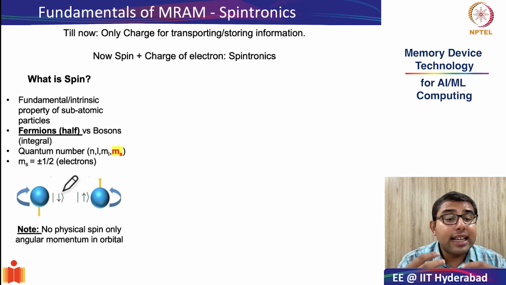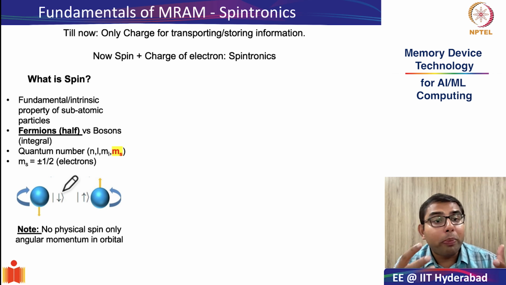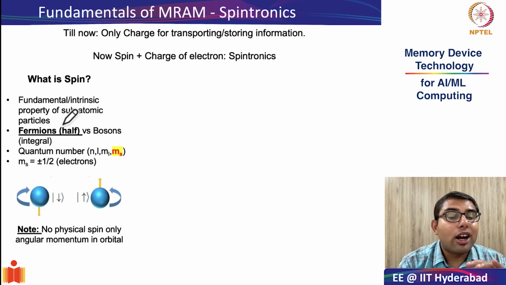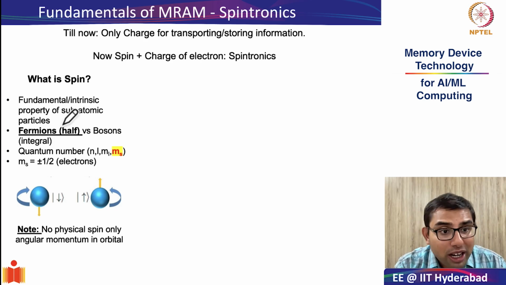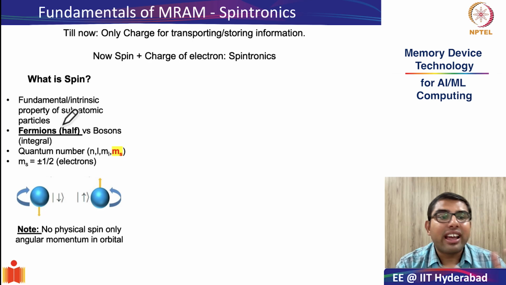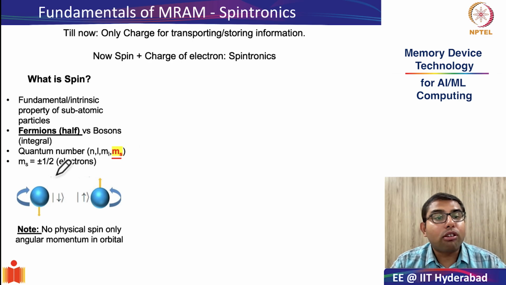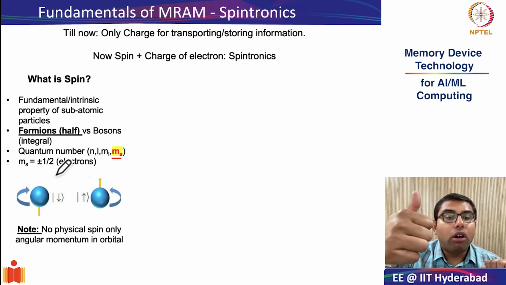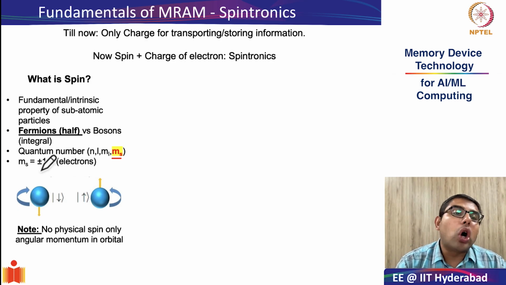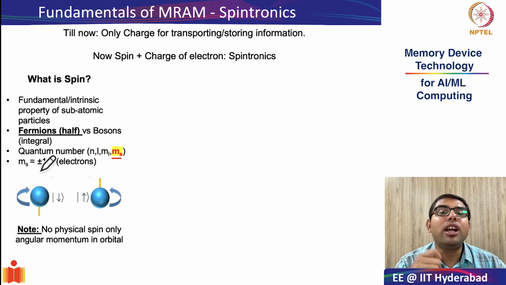The important thing to know is that spin is so fundamental to particle physics that there are two subdivisions of fundamental particles named fermions and bosons, where fermions, what we are interested in, such as electrons, have half integral spin, and bosons have integral spin. And spin forms the fourth quantum number, or the spin quantum number. As I just mentioned, the spin in electrons can be in the up direction or in the down direction. Sometimes it is also referred to as plus half and minus half.